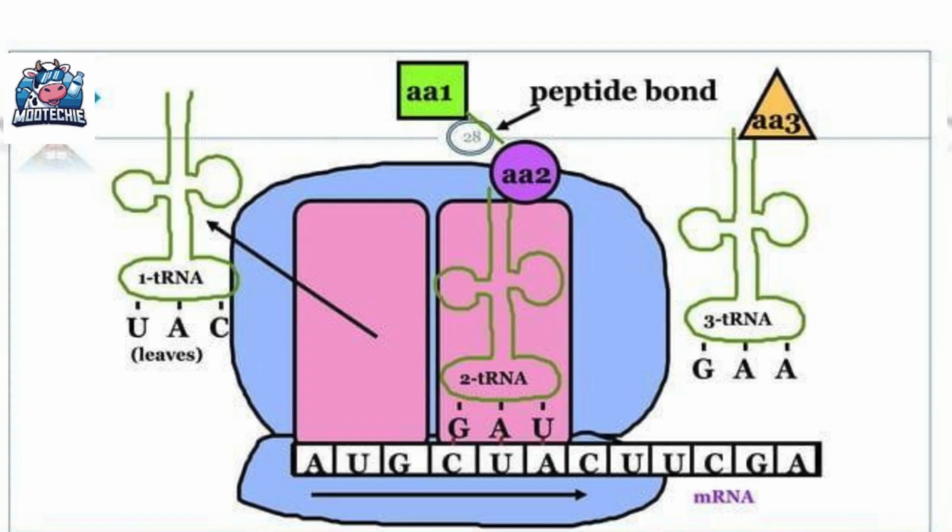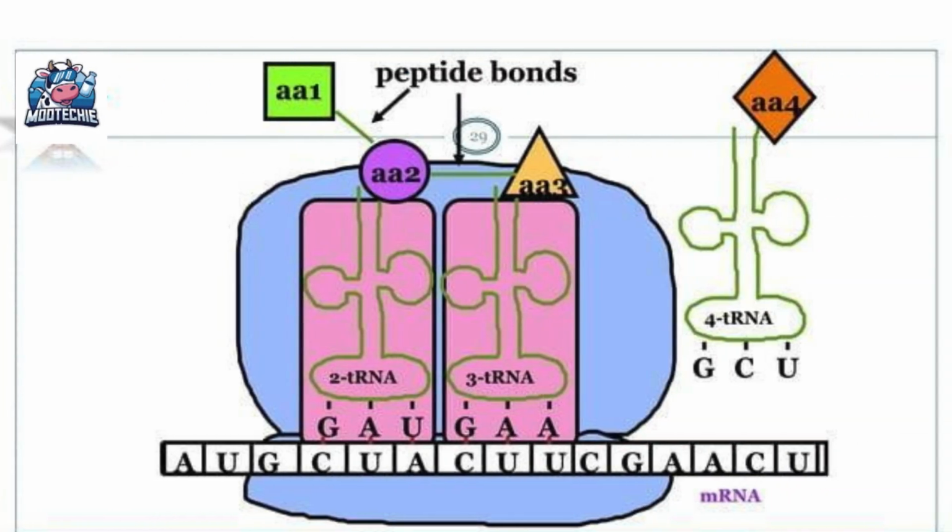The diagram on this slide shows the chain growing further. Now we have 4 tRNAs. A fourth tRNA with anticodon GCU has entered, bringing AA4. The polypeptide chain now includes AA1, AA2, AA3 and AA4, all linked by peptide bonds. The mRNA sequence shows an additional codon ACU, which corresponds to the newly arrived tRNA. This illustrates how the ribosome continues to move and the chain keeps getting longer.